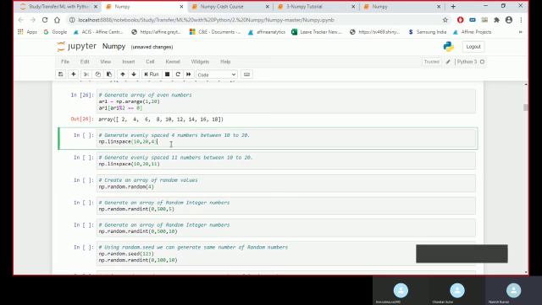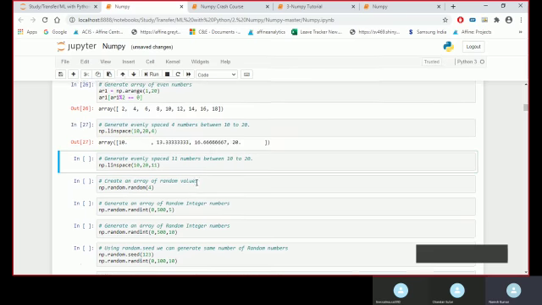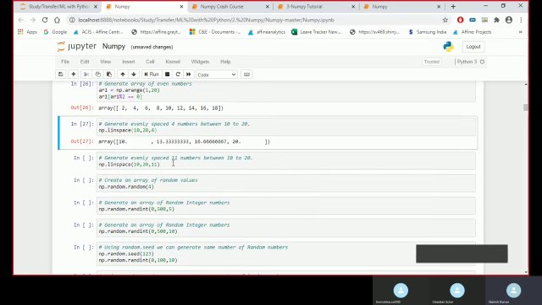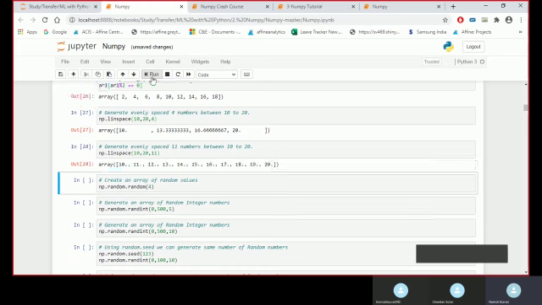We can also use linspace to space our number generation. There is this function also, linspace, where we want to create observations from 10 to 20 with a space of 4. So we are creating observations from 10 to 20, and between each observation there would be a space of 4. This is for 11, any random number you can take.